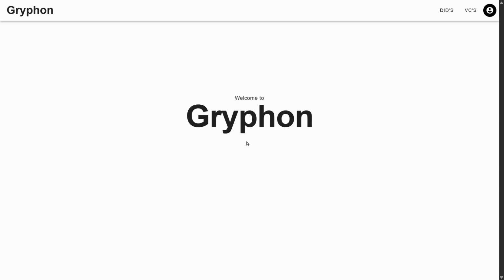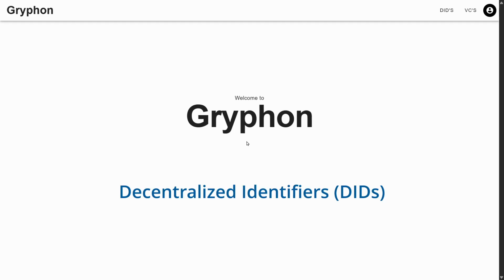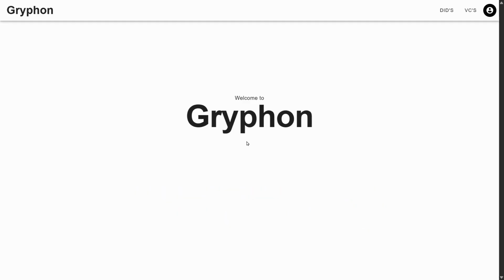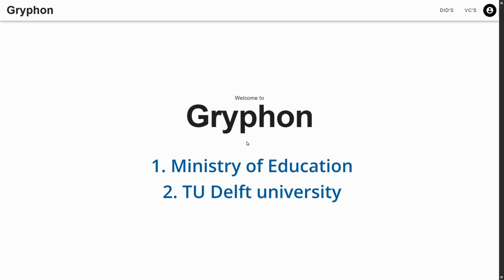This is Gryphon, a digital identity management system compatible with Decentralized Identifiers, DIDs, and Verifiable Credentials, VCs. We will now demonstrate the functionalities of our project by showcasing the interactions between three different entities within our system. 1. The Dutch Ministry of Education. 2. TU Delft, a Dutch university. And 3. Mario, a TU Delft student.